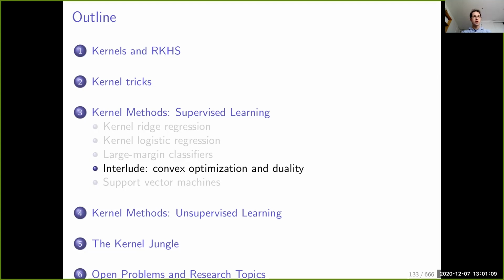Okay, so the lecture today is about support vector machines. But before we start, I want to introduce a few concepts from convex optimization, in particular duality. Why? Because duality is important in the context of support vector machines. It is useful from an optimization point of view, but it is also useful in terms of interpretation.